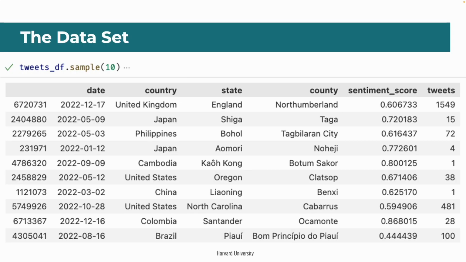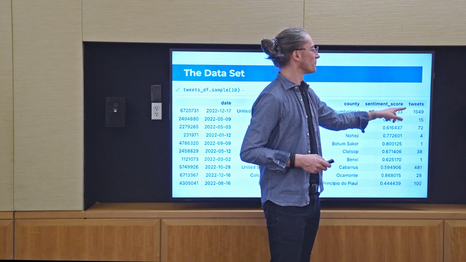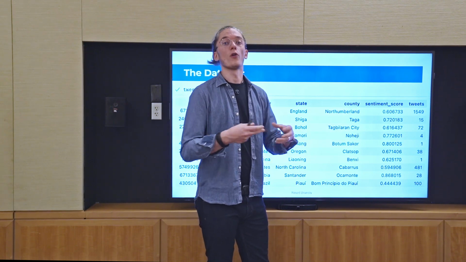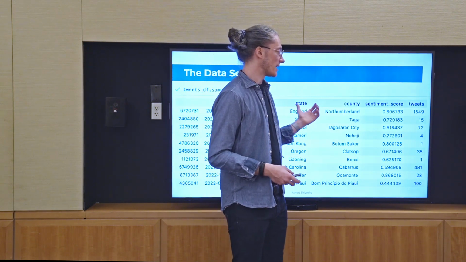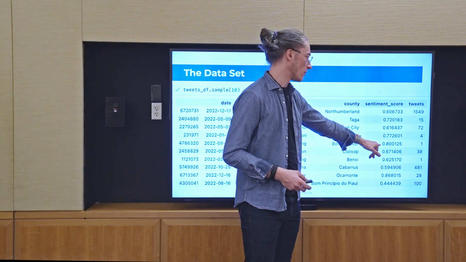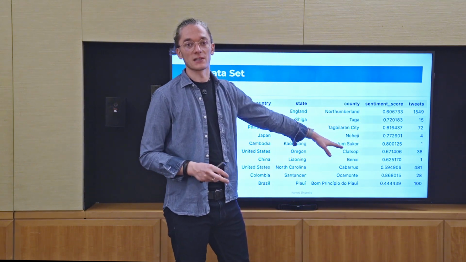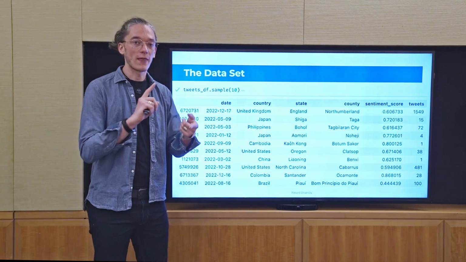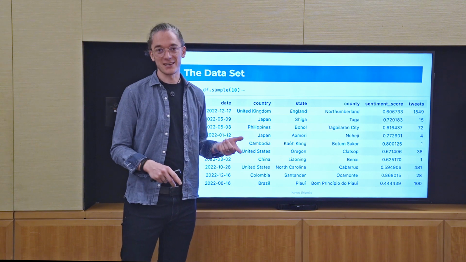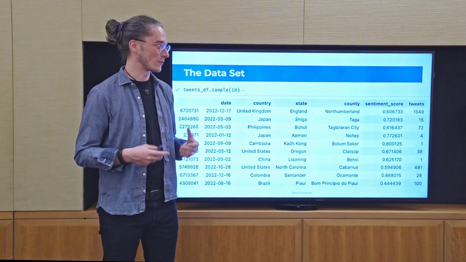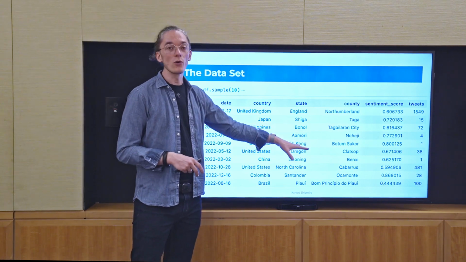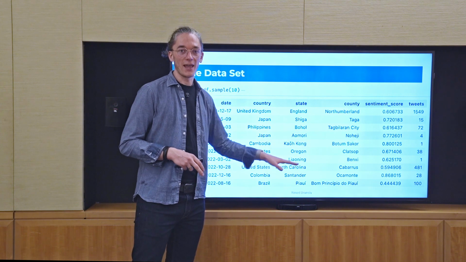There's a lot to be said about running and comparing these analyses, because, for example, this average here tells us much more of the general sentiment in that county of all the active Twitter users of that day than, for example, compared to this one here where we have a single tweet. Now, this is obviously heavily biased towards this one single user who had their location settings on, so they recorded their location while they were tweeting something, and were the only person with these settings that day in this county.